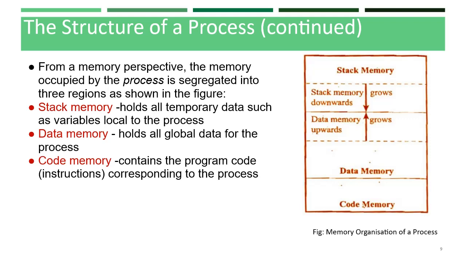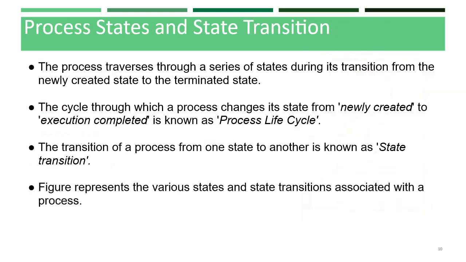For example, the memory map of the memory area allocated for the process is 2048 to 2100. The stack memory starts at address 2100 and grows downwards to accommodate the variables local to the process. Next, process states and state transition.